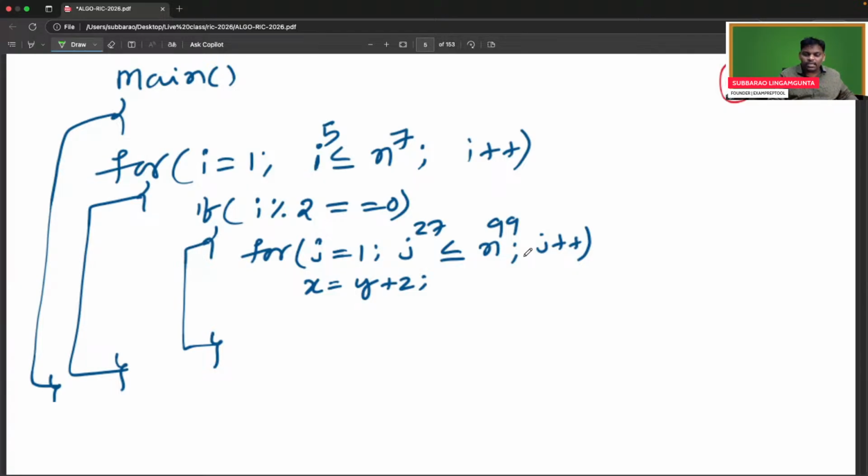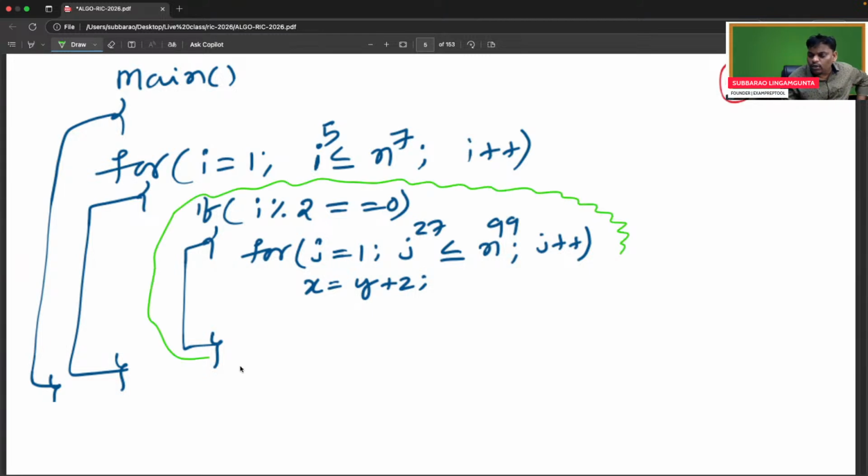Yeah, let me say one important thing. Only for even number you go inside. You will go inside only for even number.